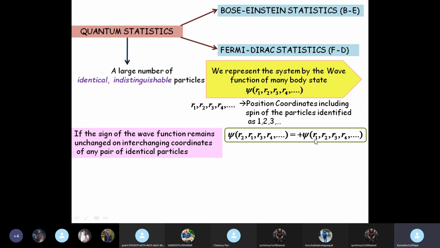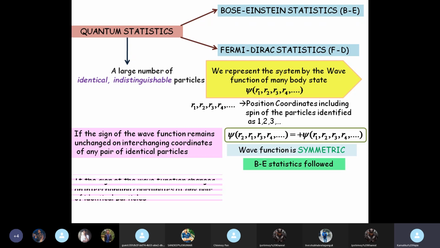I have interchanged the position of this pair so that I get psi of r2, r1 and the rest remains the same. If the sign of the wave function has not changed, then we say the wave function is symmetric and Bose-Einstein statistics will be followed.